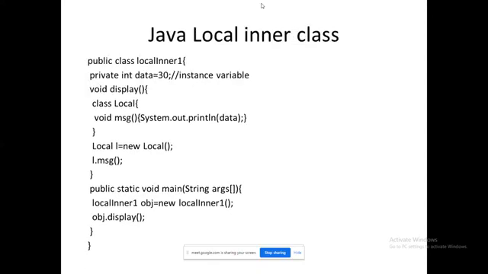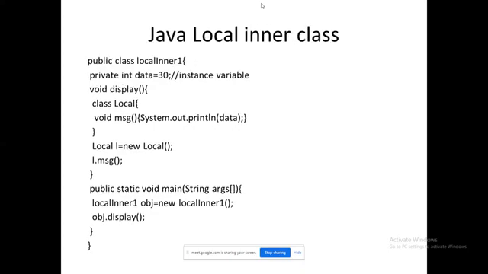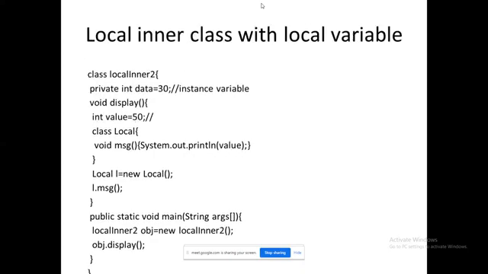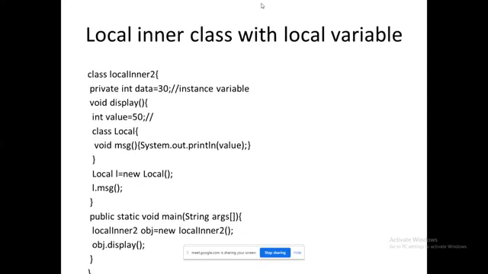Difference between the previous program and this program is in display. Here we have used a method. Here we have used a variable also, but there we have not used. That is the difference between local inner class and a local inner class with a local variable. So we are able to use a local variable also here. That is the idea behind this.